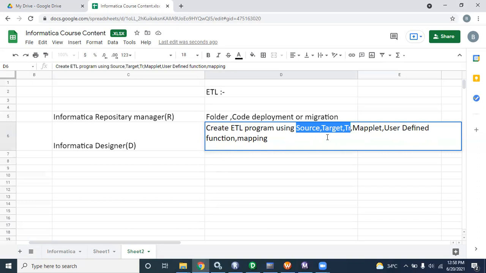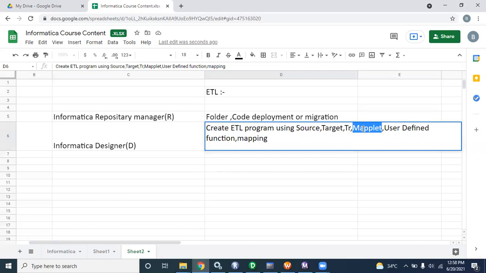So what is a mapplet? A mapplet is reusable business logic that we can embed with multiple transformations. Suppose one logic is there, for example full name. Suppose you have a customer table and an account table, and in both you have a full name logic. Some people have a middle name, some people don't.